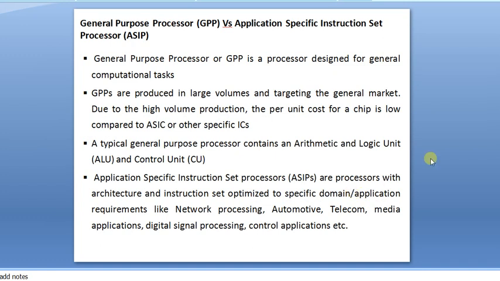Now let us move to another application, general purpose processor versus application specific instruction set processor. So what is an application specific instruction set processor? Now let us move into that. A general purpose processor, or GPP, is a processor designed for general computational tasks. So the processor running inside your laptop or a desktop performs small computational tasks. Okay, so that is a general example that we can give for the general purpose processor. GPPs are produced in large volumes and target the general market. Due to high volume production, the per unit cost is low.